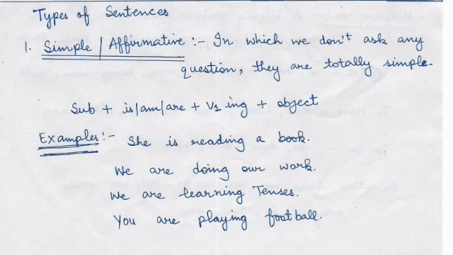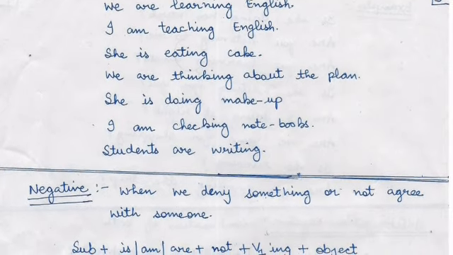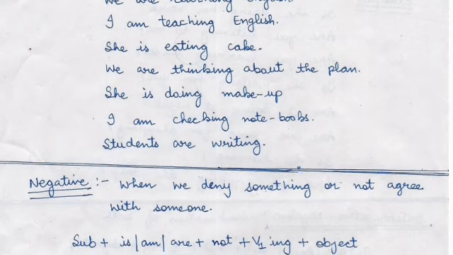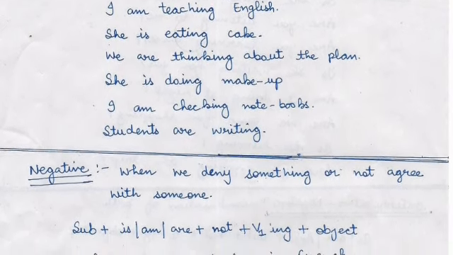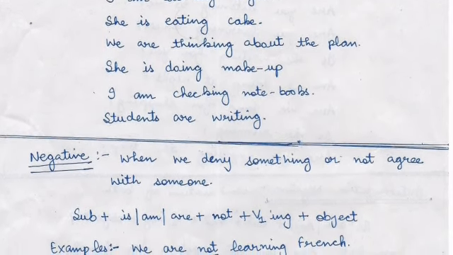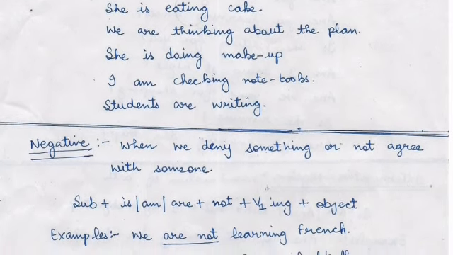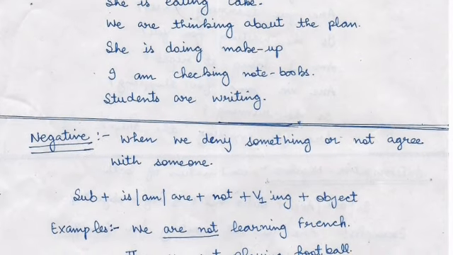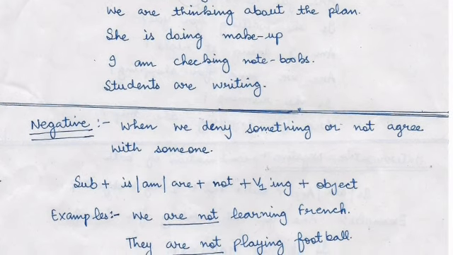हम tenses सीख रहे हैं. हमारा work अभी continue है. You are playing football. We are learning English. I am teaching English. She is eating cake. We are thinking about the plan. These all works are still going on. Means वो अभी चल रहे हैं सारे work. She is doing makeup. That means at present अभी अभी मतलब वो makeup कर रही है. I am checking notebooks. Students are writing.